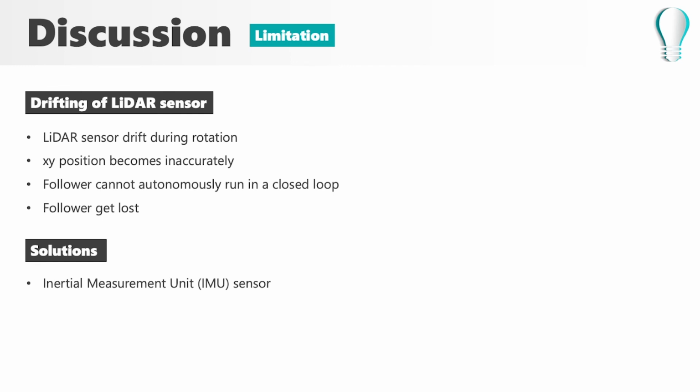My solution is to add an IMU sensor to estimate the relative position of the DeepRacer and combine the LiDAR sensor and the IMU sensor measurements. Hopefully I can add this IMU sensor to improve my platoon technology in the future.